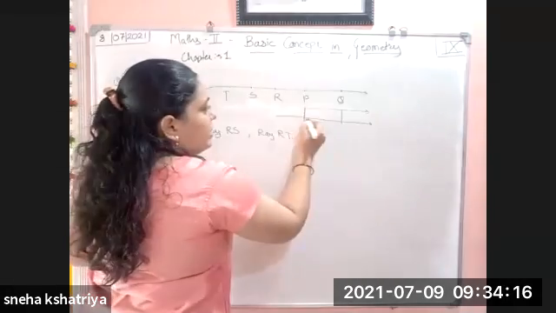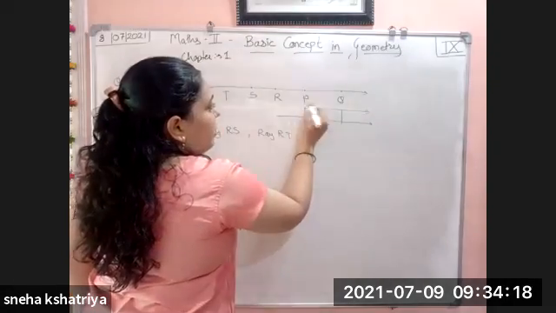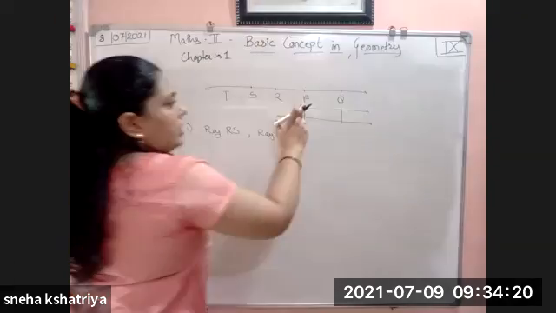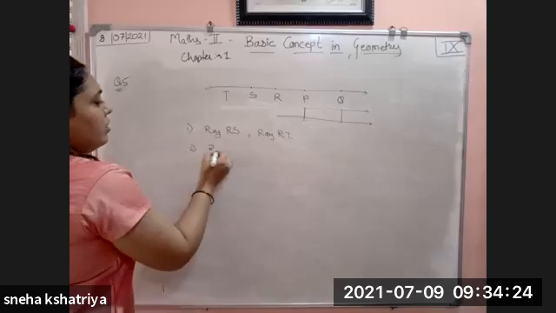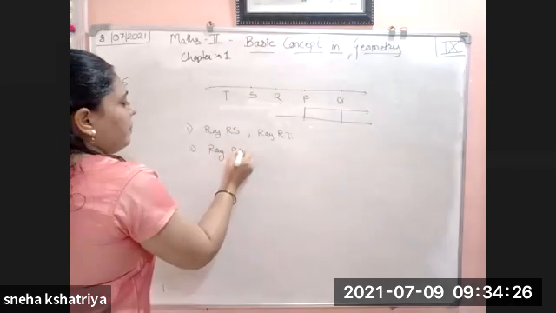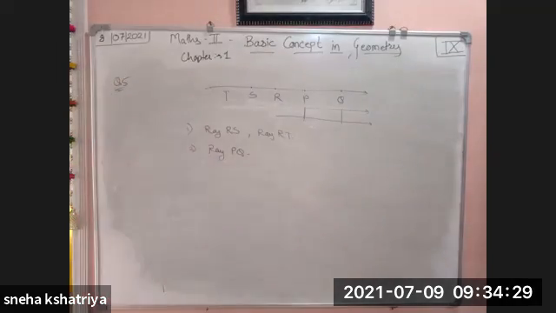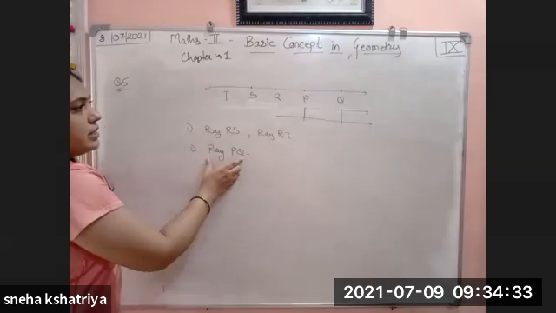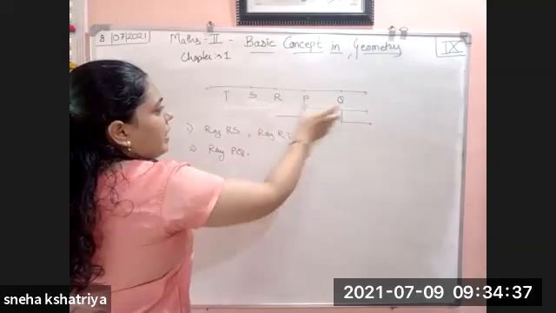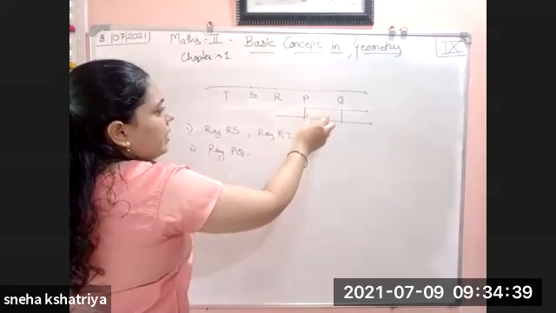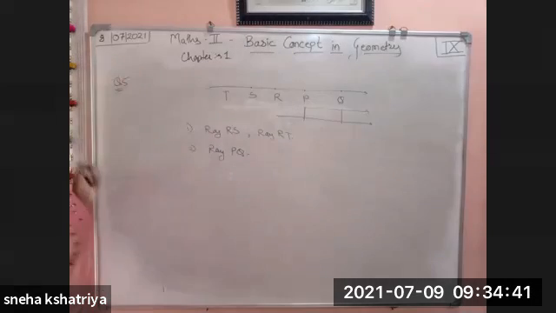From here it starts, and the point is P. So the second value is ray PQ. Only this part is the intersection of ray PQ and RP.